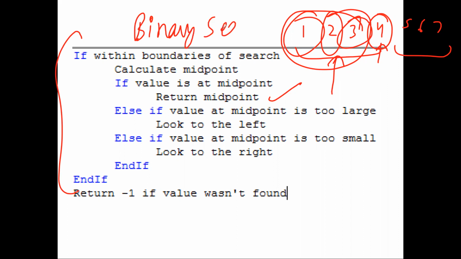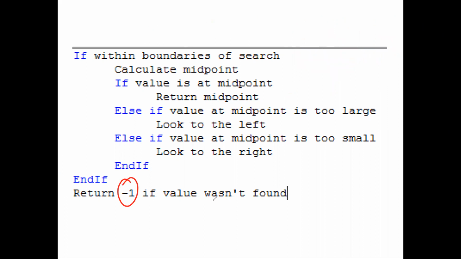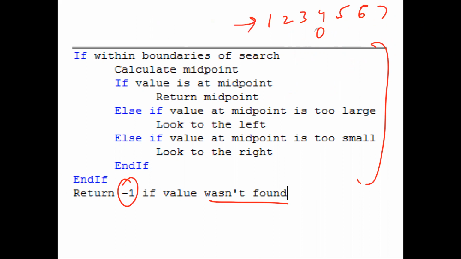So this is binary search pseudocode, and we have to return -1 if the value was not found. In case I was looking for 0 and 0 was not available within this list, after the full search is over and my 0 is not available in this list, I am very sure about that. Then I can say that for this 0, the value was not found. So I can return -1 instead of this location. So if my number is found within the list, I will return the location.